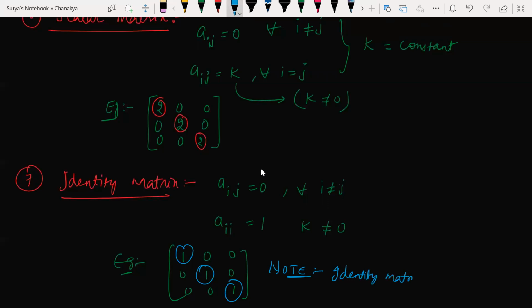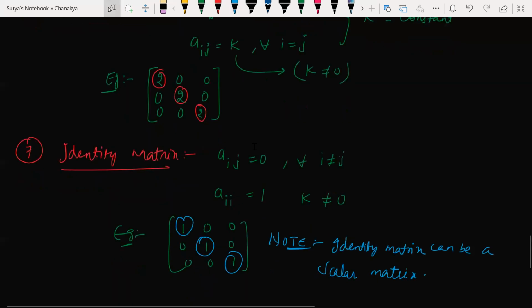Identity matrix can be a scalar matrix. Understood my point?